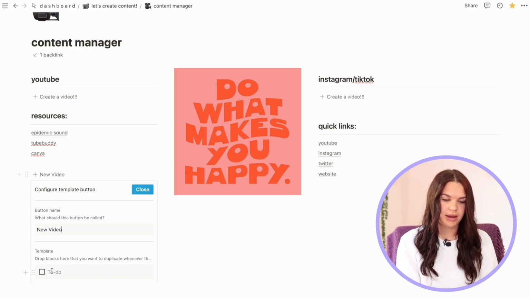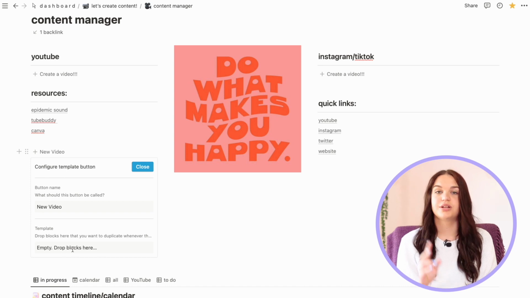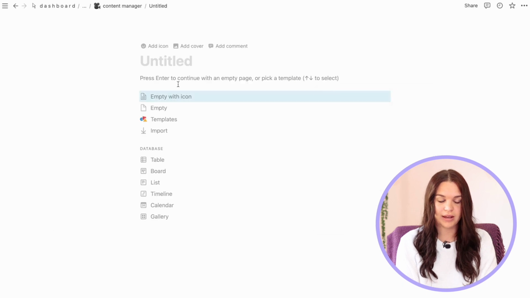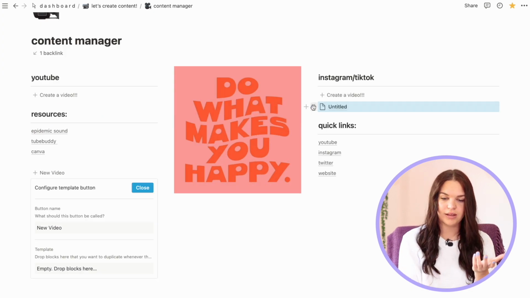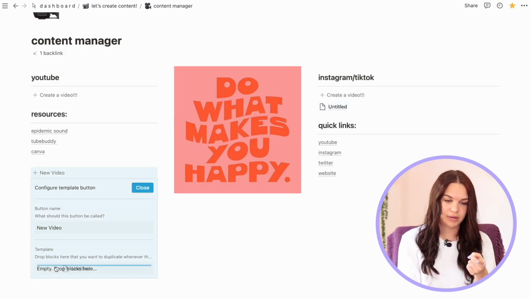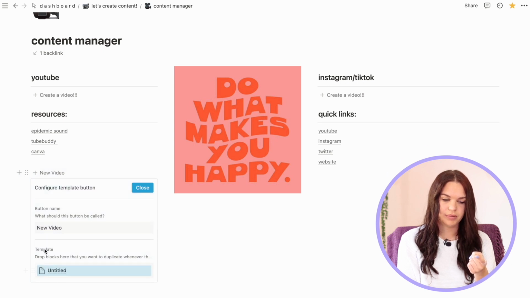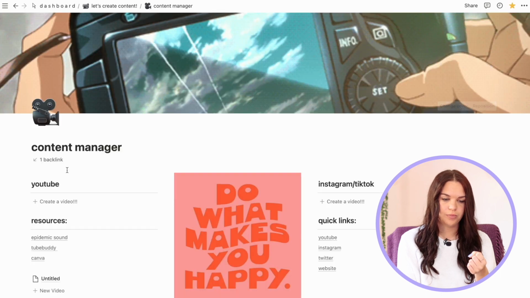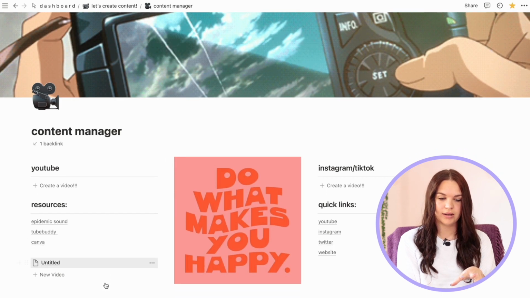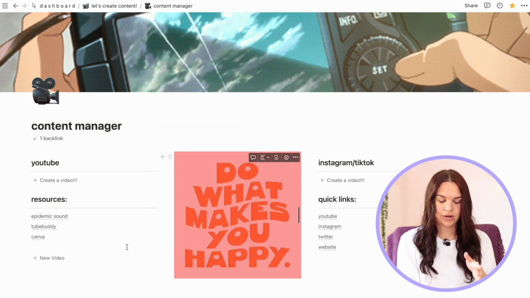And in this section, which is where the template's gonna be, you're gonna delete the to-do and drop in the page that you created. So what you'll usually do is you'll create a page, and like we just did with that other template, you fill it out with whatever you want it to be, and then drop that page / template into the create template button in the template section. And then every single time that you click on new video, a new page with that template will be created. I hope I explained that well enough. That's how you create a template button.